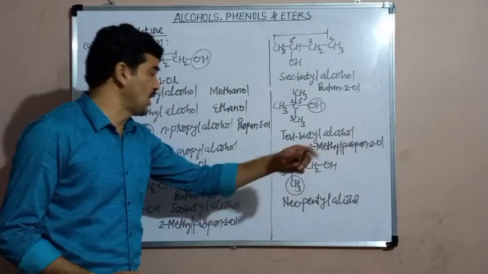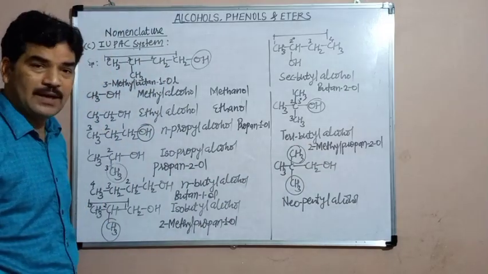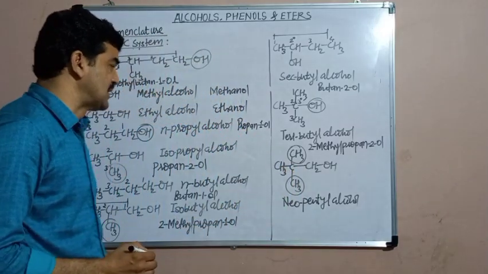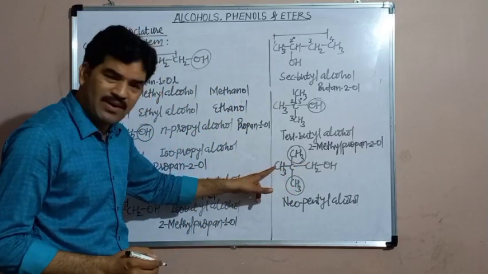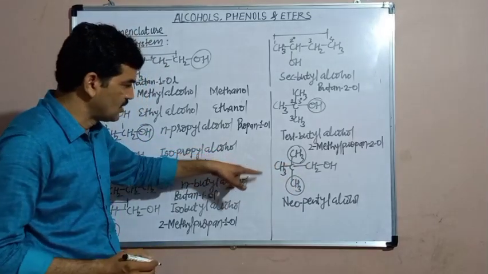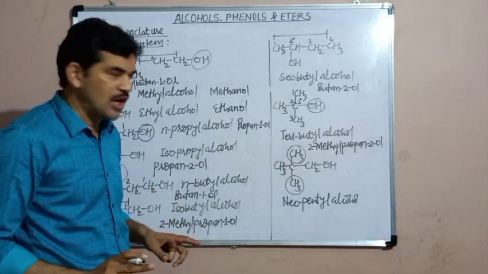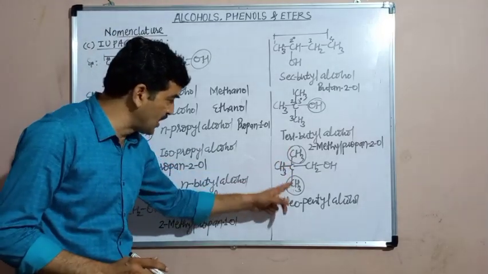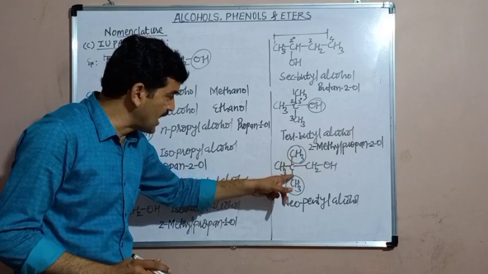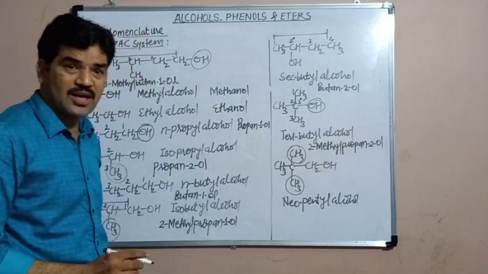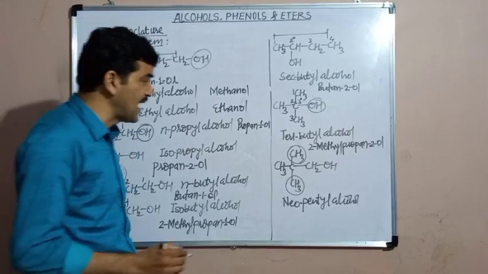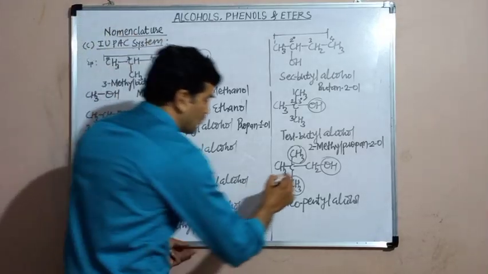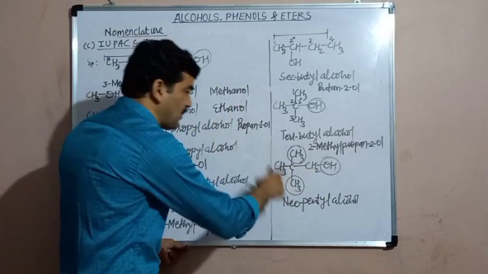Now the neopentyl alcohol. The longest chain contains only 3 carbon atoms: 1, 2, and 3. This will be the longest chain. An alternative chain is not possible. This is also a chain which contains 3 carbon atoms, but this cannot be the longest chain because none of the 3 carbon atoms bears the OH group. During the selection of the longest chain, it should be taken care that the carbon bearing the OH is a part of the longest chain. Here, this is the longest chain, and these 2 are the branches.